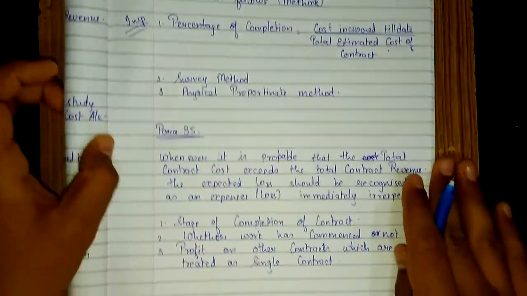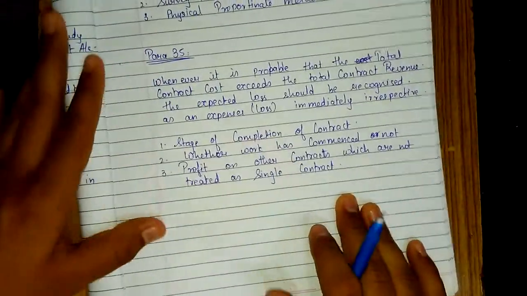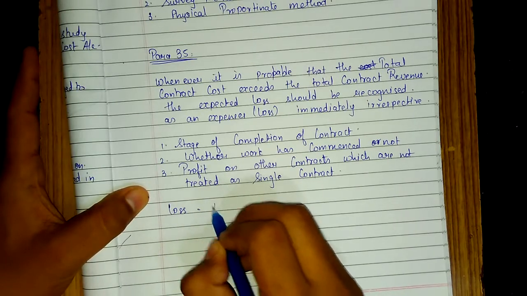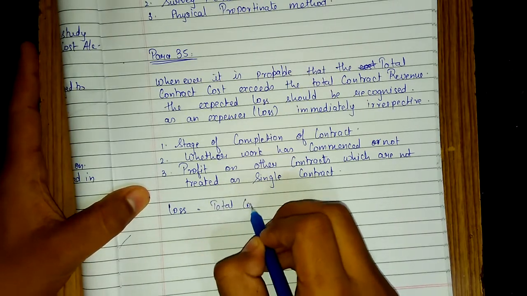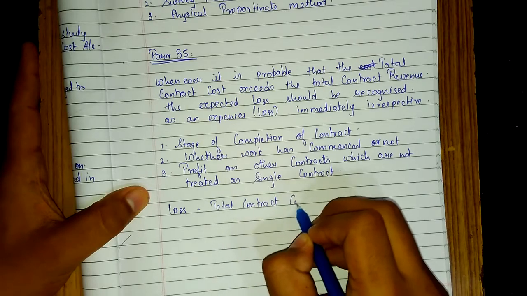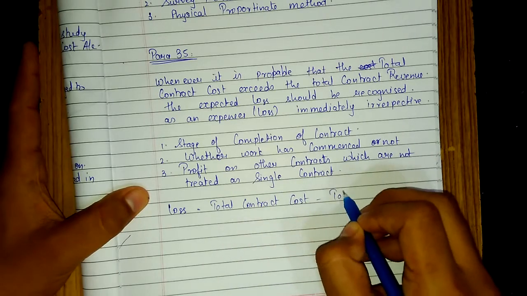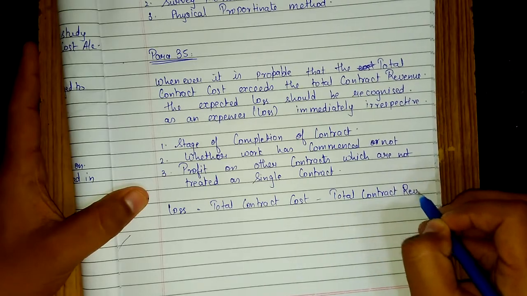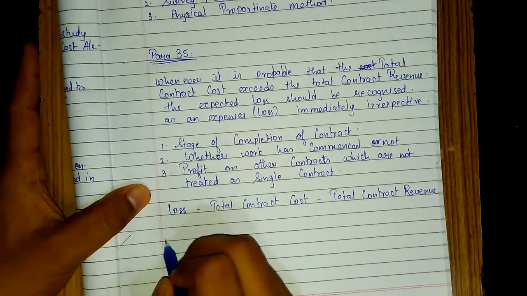Okay, a small shortcut for this. Para 35: losses is equal to total contract cost less total contract revenue is equal to loss.